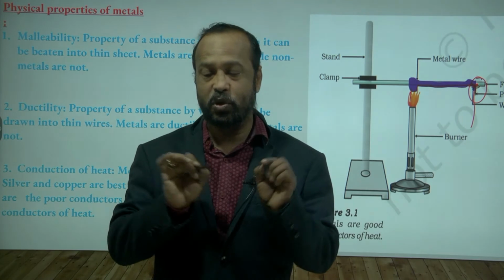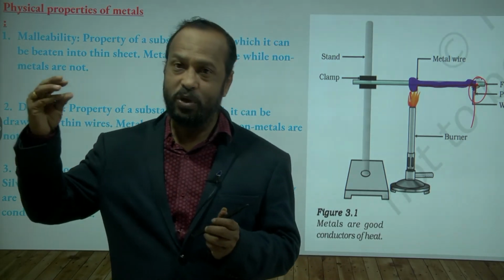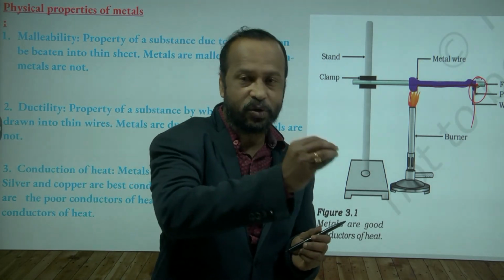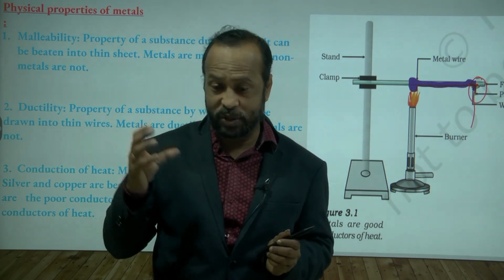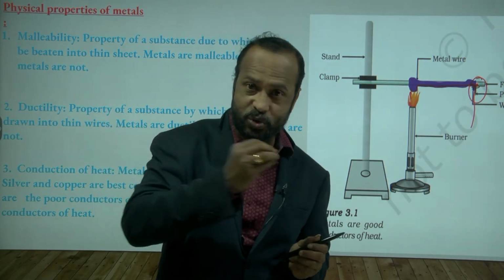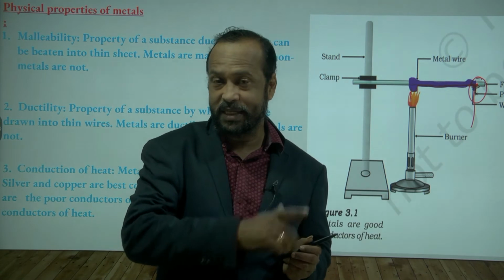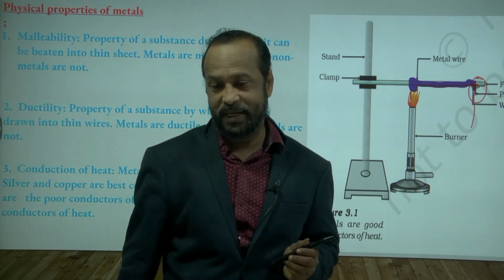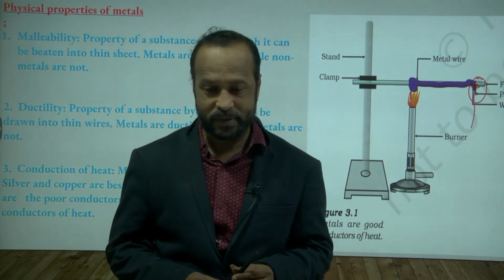This property is called a good conductor. Metals allow the heat to flow through them. So this property is called a conductor. Is this clear to you?